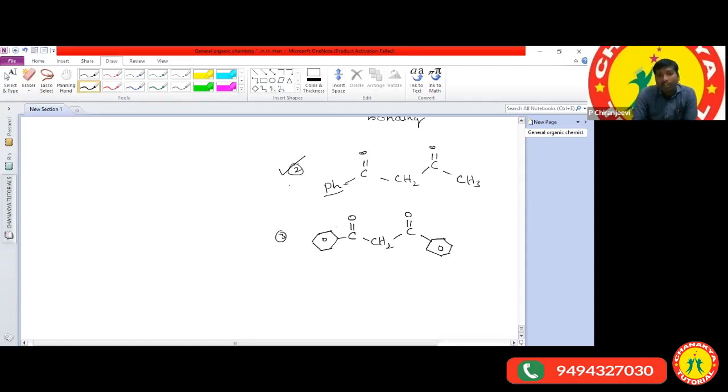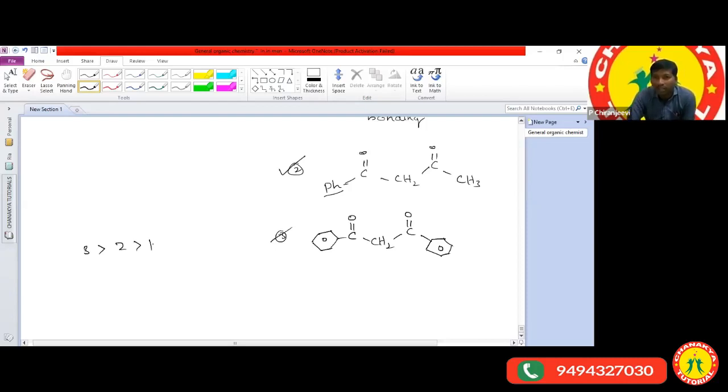So I have given three structures: first, second, and third. Which one is more stable? The third one is more stable than the second one. The stability order, in decreasing order: the third one is more stable than the second, and the second one is more stable than the first structure.